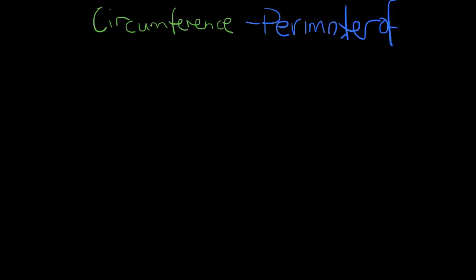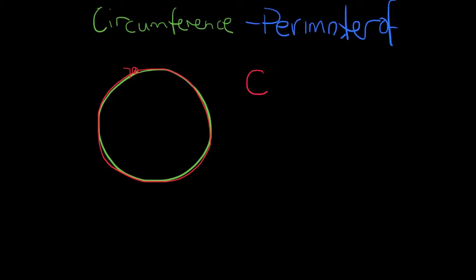The other reason is because circles have got very unique properties. Now, if I take a circle here, mathematicians have actually found a very unique ratio that exists within a circle, and that is that if we take the circumference of our circle, so if I was standing here and I walk the distance of my circle, I would say that that is my circumference. I've just walked the circumference of my circle.